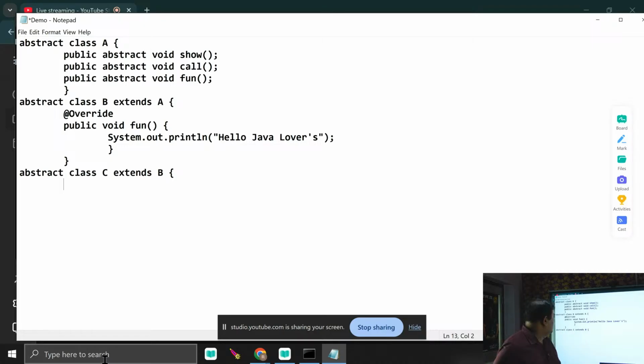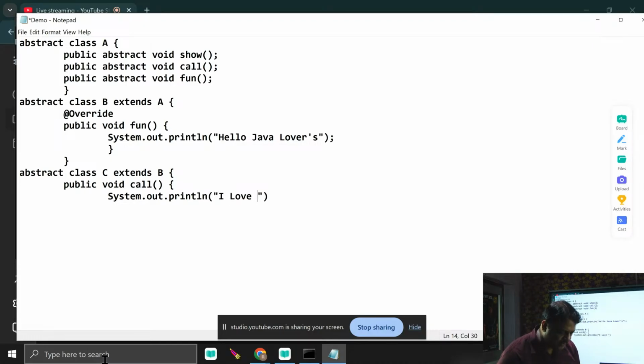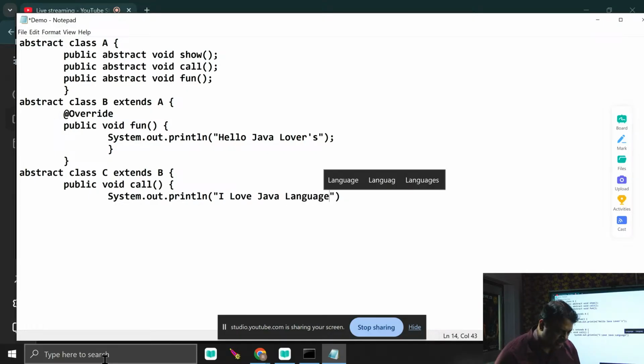But here you see, take an example. I just write here public void call. Here you see what I can do: System.out.println, I just write here, I love Java language. Over. That is the end of this block.